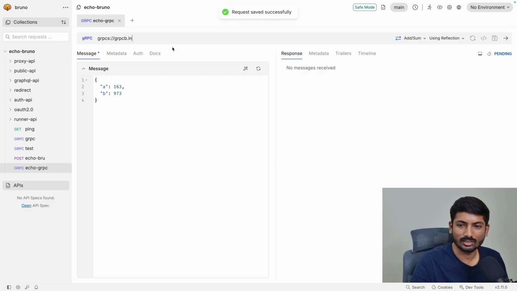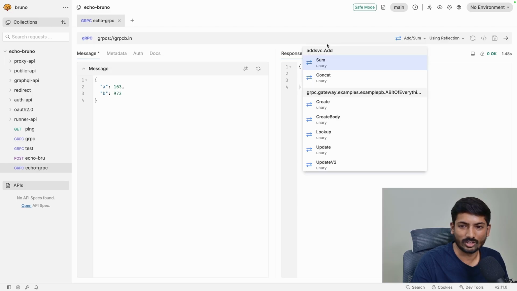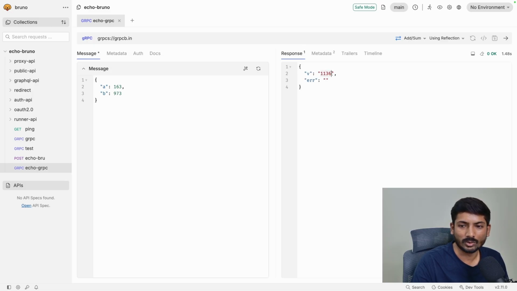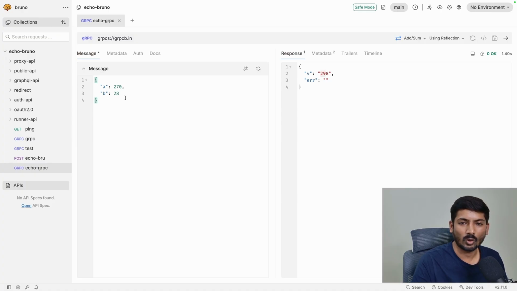And if I send this request as data, I'm going to receive an addition, because the method is sum which we have selected, and I'm going to receive 1136, which is the addition of these values from here. And again, if I want to test or regenerate a value, you don't need to write anything, just autofill, send a request, and yeah, it's the addition of that. So that's why the proto file is really powerful.